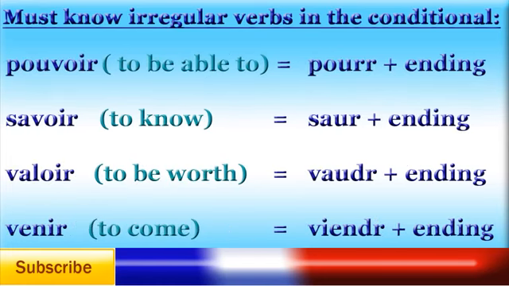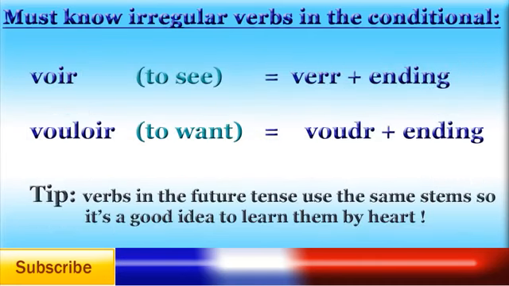The stem for the verb pouvoir in the conditional is pourr. For the verb savoir, saur. For the verb valoir, vaudr. And for the verb venir, viendr. And last but not least, the stem for the verb voir in the conditional is verr, and for the verb vouloir, voudr. Note that verbs in the future tense use the same stems, so it's a good idea to learn them by heart.